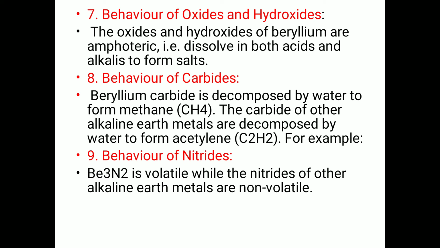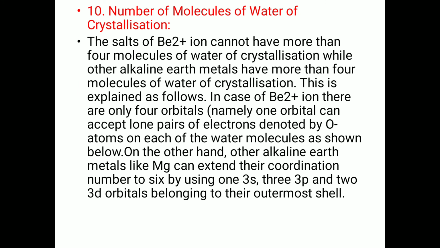Behavior of carbides. Beryllium carbide is decomposed by water to form methane. The carbides of other alkaline earth metals are decomposed by water to form acetylene. Behavior of nitrides. Beryllium nitride is volatile, while the nitrides of other alkaline earth metals are non-volatile. Number of molecules of water of crystallization. The salt of the beryllium ion cannot have more than 4 molecules of water of crystallization, while other alkaline earth metals have more than 4 molecules of water of crystallization.